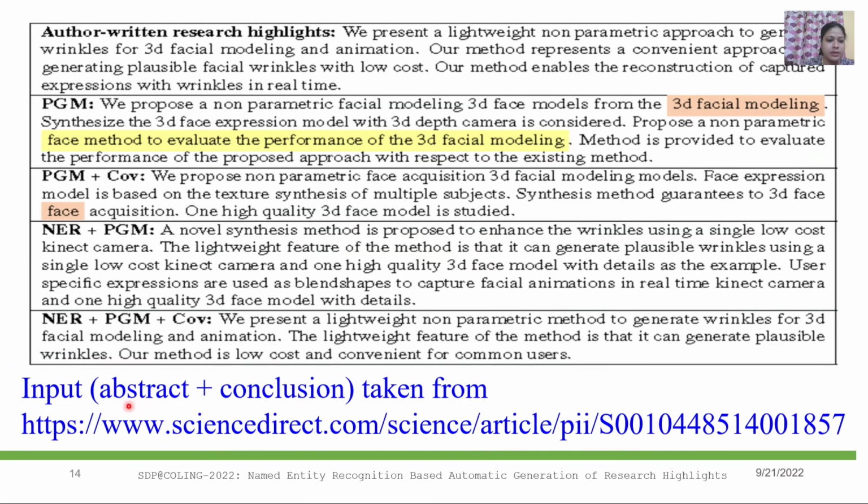In this case study, input is taken as abstract and conclusion from this research paper. Treating an entity as a single token in the input helps to learn better embeddings and results in more controlled generation of the output, thereby reducing semantically invalid words and phrases here. So you can see this model generated highlights are better than the other model.